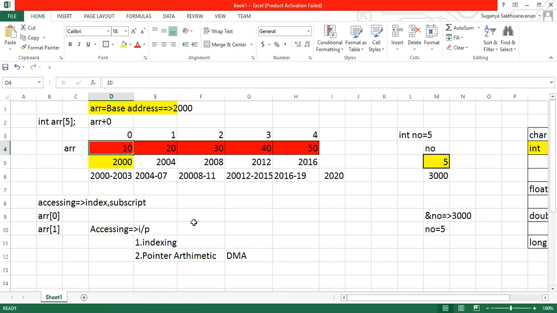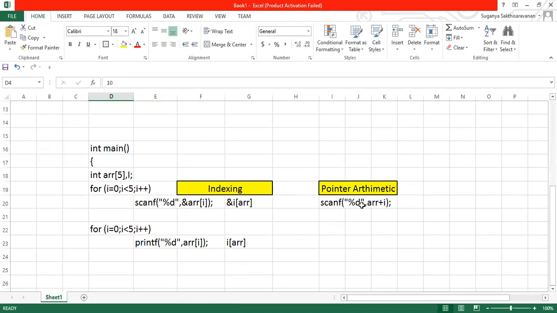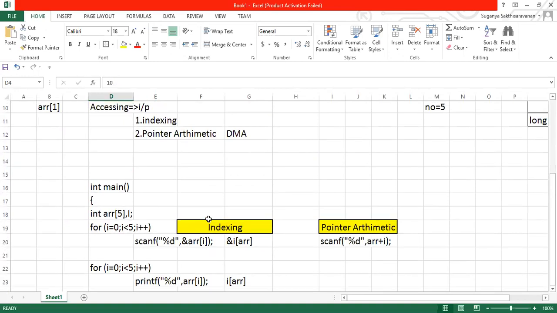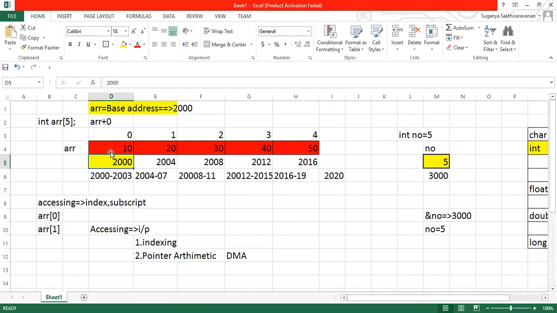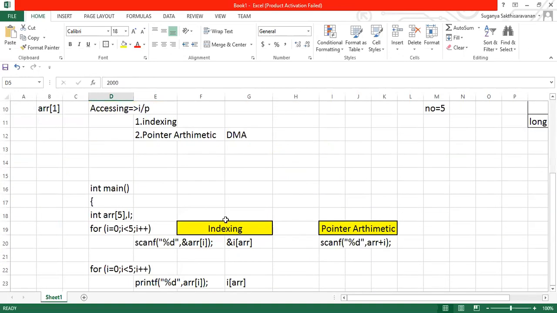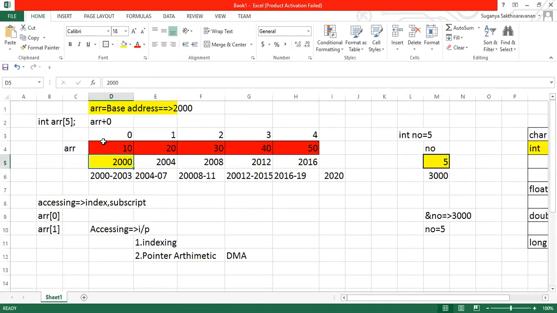Okay, now what have we done here? scanf percentage d, comma, ARR plus I. So who is ARR now? ARR is 2000. 2000 plus I, whose value initially is 0, isn't it? So 2000 plus 0 points to the 0th memory location.